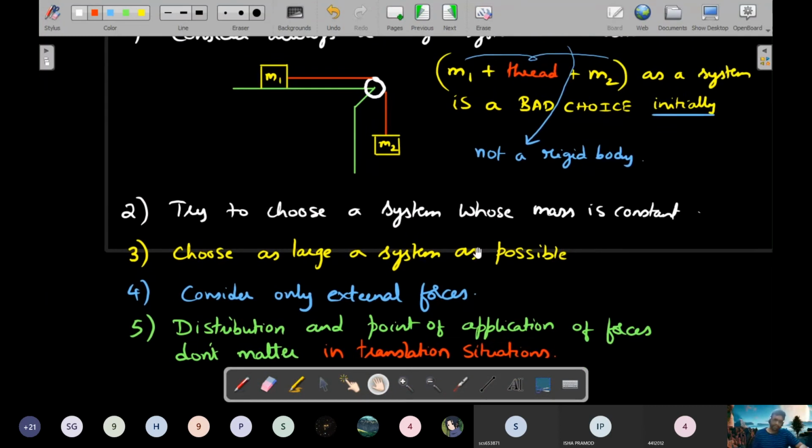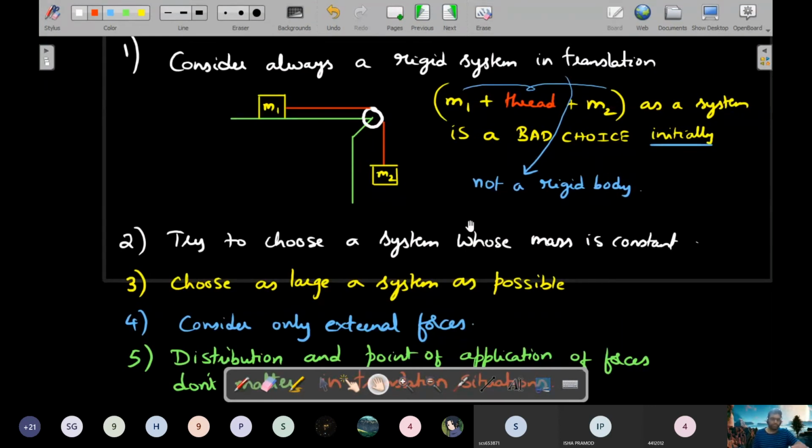So we have done with normal reaction, we postponed friction. Now we are going to look at the next type of force that we'll encounter. If I'm drawing the free body diagram of this M1, then there is a thread that is trying to apply a force. So that force that is applied, or even the thread, even small parts of this thread individually, if I draw the free body diagram, the force that will appear on the free body diagrams of such systems is called tension. So we'll try to study this force before we move on to actual free body diagram drawing.